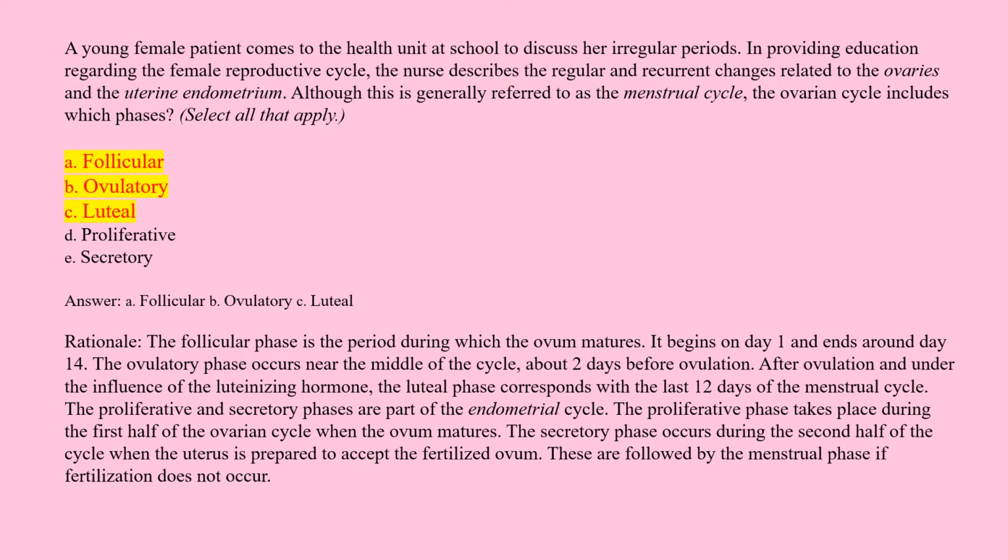The proliferative phase takes place during the first half of the ovarian cycle when the ovum matures. The secretory phase occurs during the second half of the cycle when the uterus is prepared to accept the fertilized ovum. These are followed by the menstrual phase if fertilization does not occur.